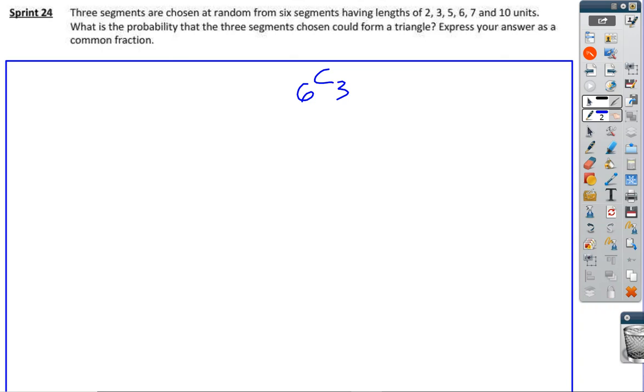can make. Well, if you don't remember, if you have this equation, nCr, the number of combinations would be n factorial over n minus r factorial times r factorial. So how does that relate to this?